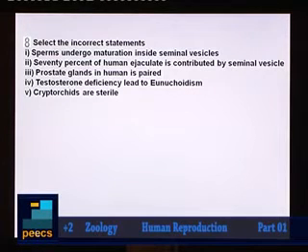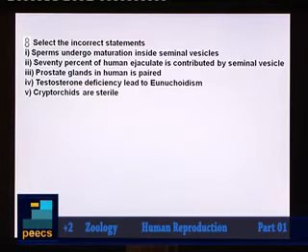Sperms, they actually mature within the epididymis. Seminal vesicles only provide the secretion which will help in the nourishment as well as activation of the sperms. So it has nothing to do with this maturation. Maturation is not happening inside the seminal vesicle. So this statement is incorrect.